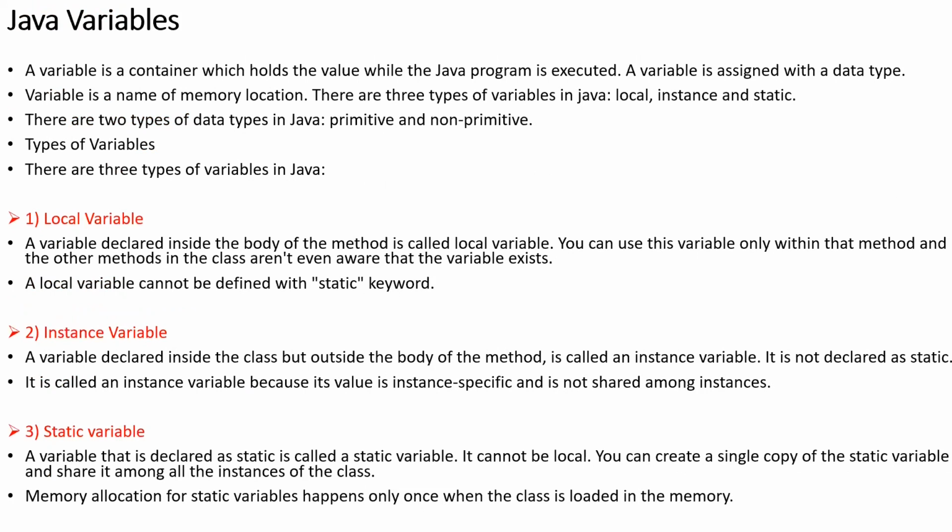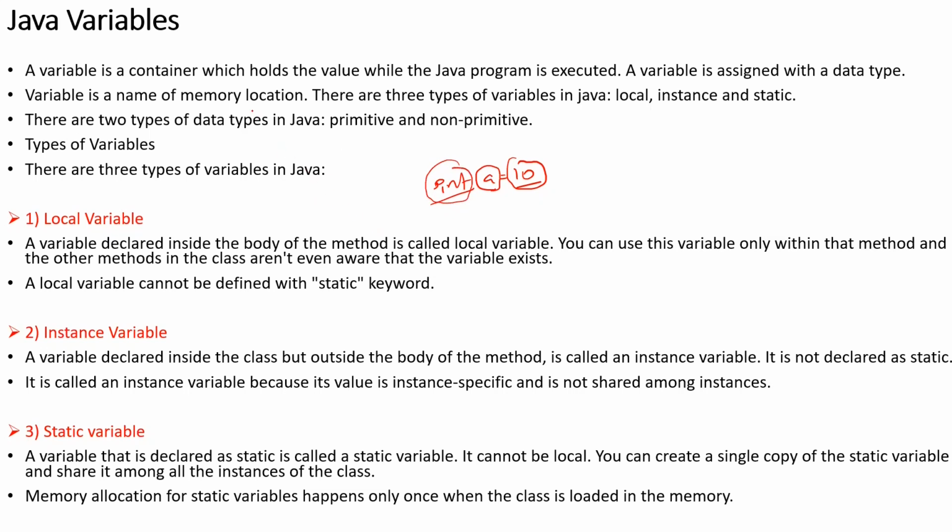Okay. Now let us learn about the concept of Java variables. A variable is a container which holds the value while the Java program is executed. So generally, you can say a variable is a container where a value is stored. A variable is assigned with a data type. We have different data types: integer, character, float, double, void, boolean, right? So you're going to assign a variable to its data type. A variable is the name of a memory location.